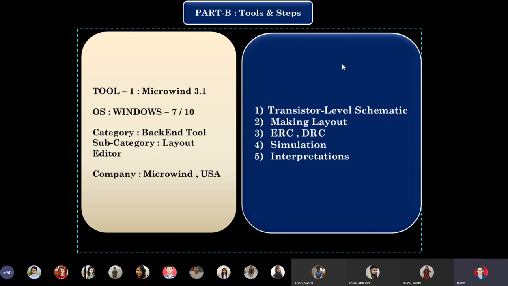And after making the layout, we are supposed to perform ERC, that is electrical rule check, and design rule check, DRC. Once the tool reports that your layout does not have any ERC and DRC errors, we will perform the simulation. We have waveforms, and then we will have our interpretations depending upon design specifications. So 5 steps are used for part B: transistor level schematic, making layout, ERC, DRC, simulation and interpretations.